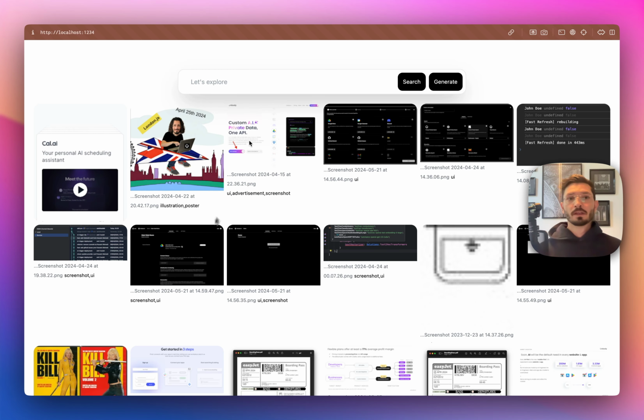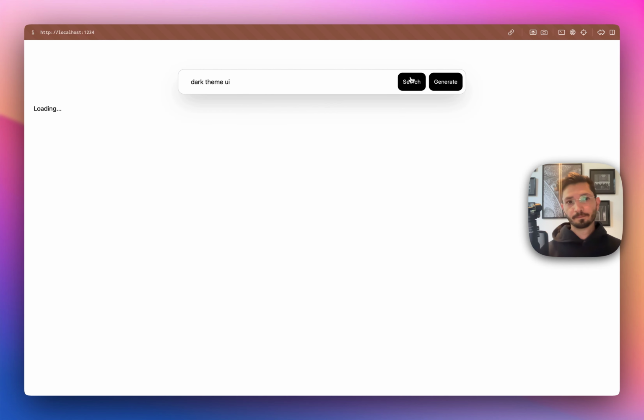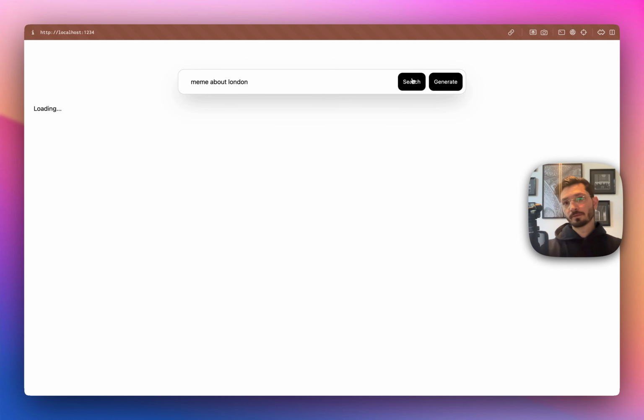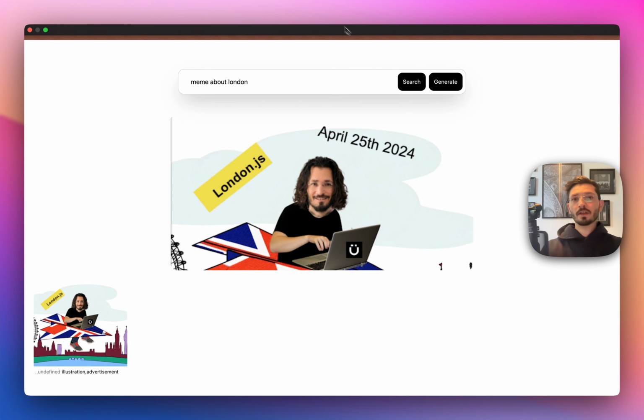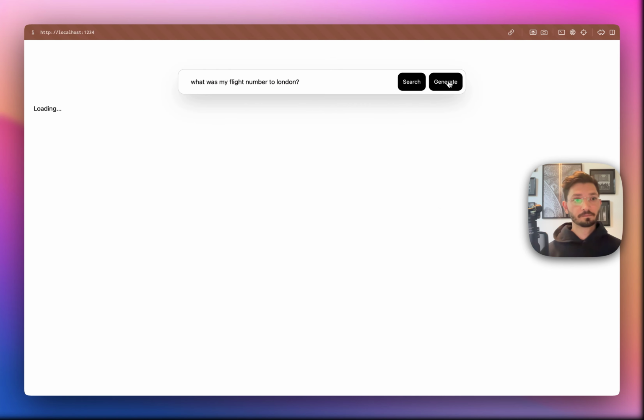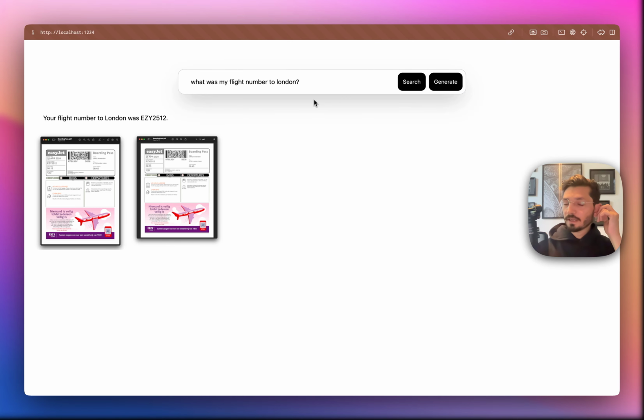This is another use case. Like many of you, I have a lot of screenshots and images on my desktop, thousands of them. So I hooked it up to Unbody and built this visual search engine on top of it. So here I can say dark theme UI, for example. And then what it does, it basically understands them. Or I can say meme about London, because a few months ago when I was going to London, I made a meme for myself. Or you can do more advanced things. For example, you can ask a question. So there you go. You already have the answer.